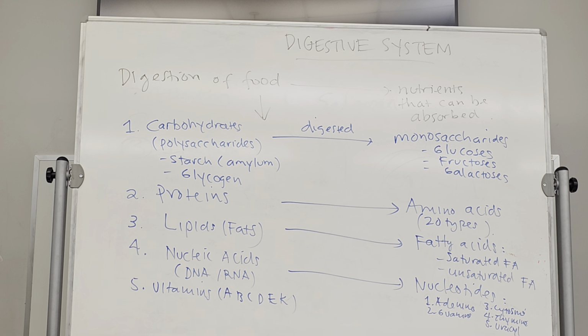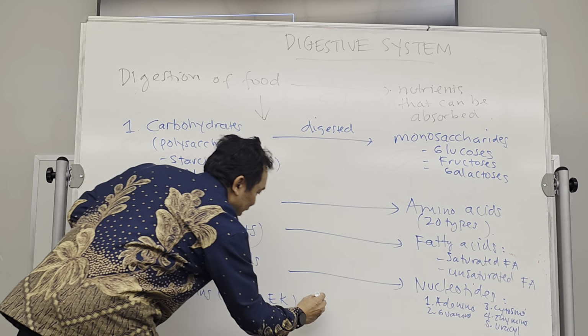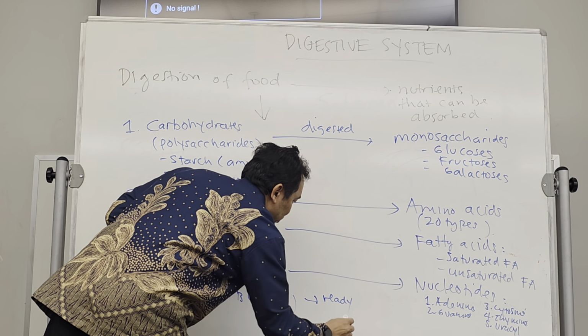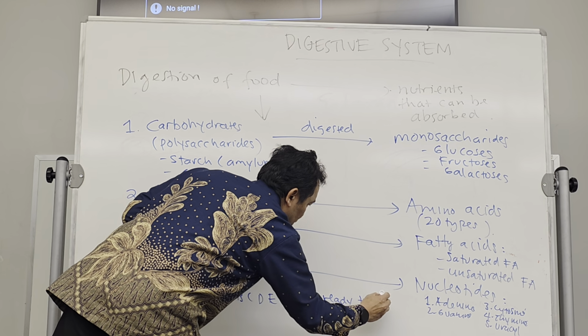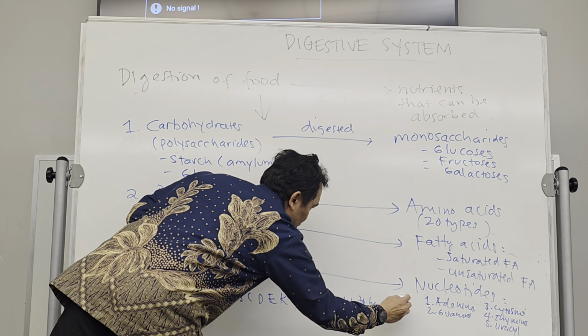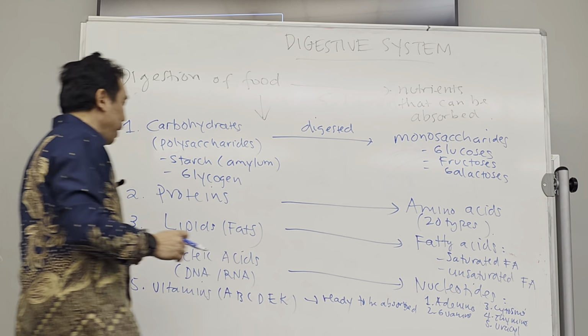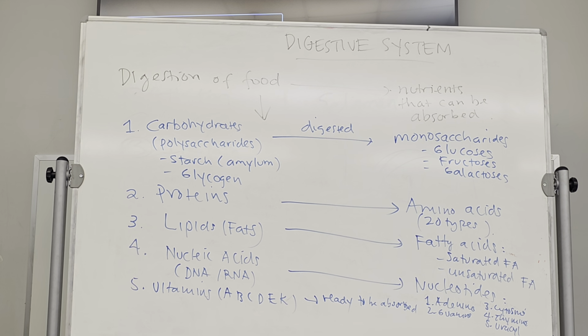And this vitamin, it does not have to be digested. It is already ready to be absorbed. Okay, there are many food that have a lot of vitamin, especially it is coming from the plant-based food.